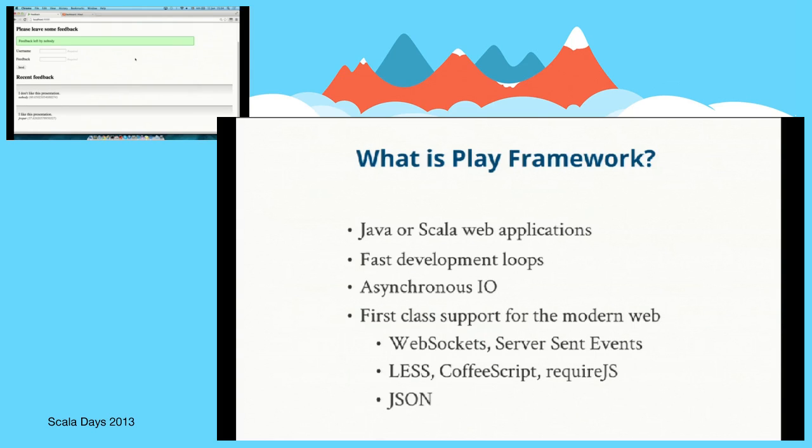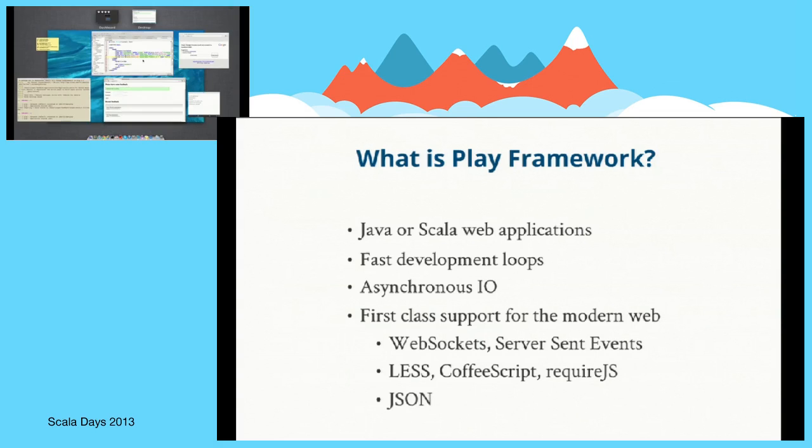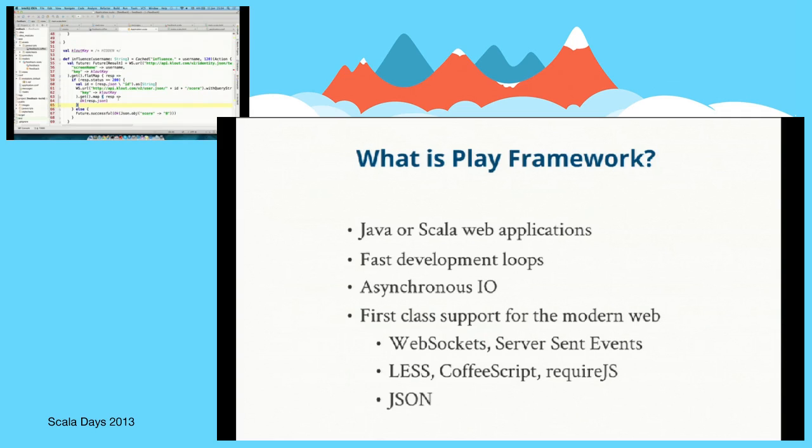Why don't we try something really advanced like WebSockets? WebSockets is really quite an advanced thing for most web frameworks. You have to go into low-level APIs and things like that. How does Play handle it? Okay, so the first thing is, a WebSocket is a full duplex stream to and from the client. So we need something that produces things to send to the client and something that consumes things from the client. And Play uses a concept called iteratees for these consumers and producers.